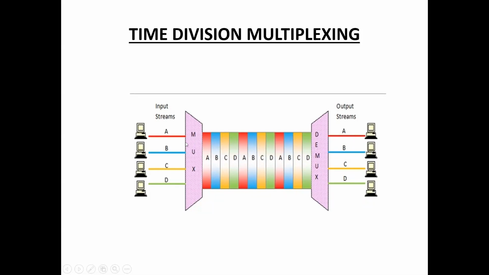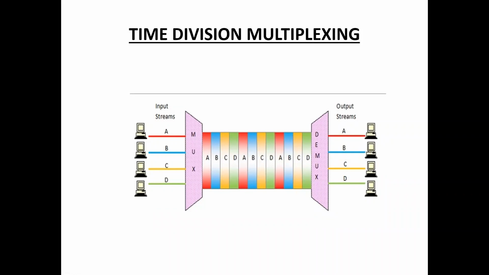So first A, next B, next C, next D, and once again in round robin manner A, B, C, D, and again A, B, C, D. So first A sends the data, next time interval B, next C sends the data, next D sends the data, next A, next B. Round robin manner. That is time division multiplexing.